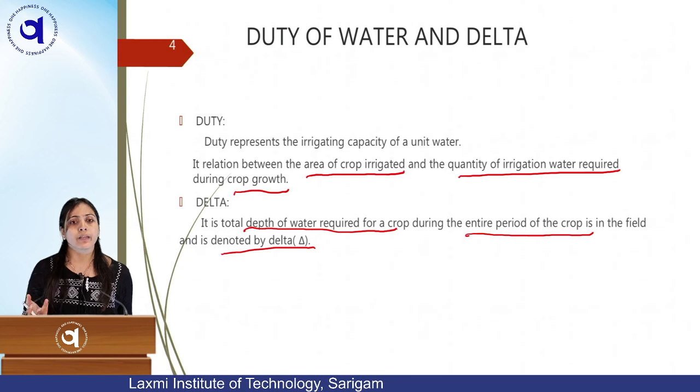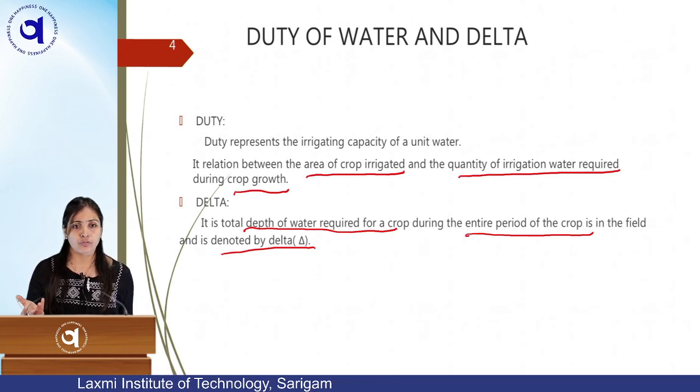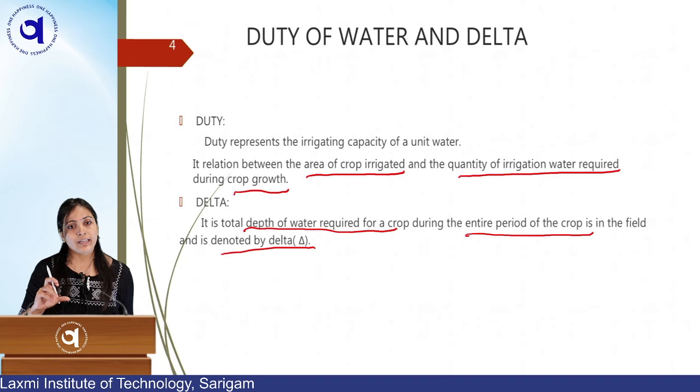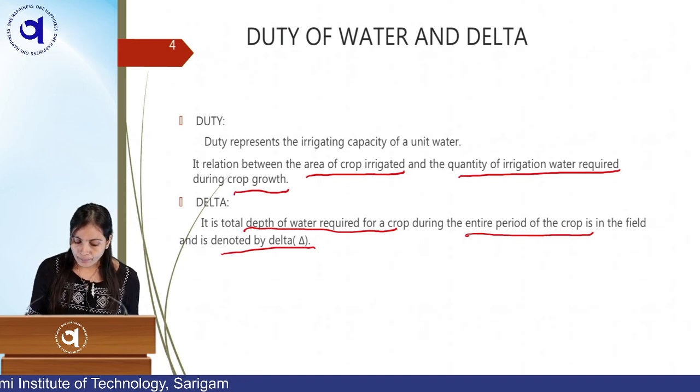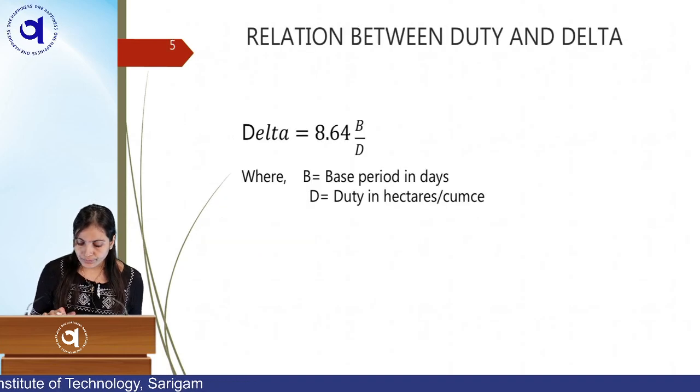We can count it in mm or in centimeters. For example, in the entire period it takes 120 centimeters of water, or 150 centimeters of water. That can be called your delta. Okay, let's move forward.